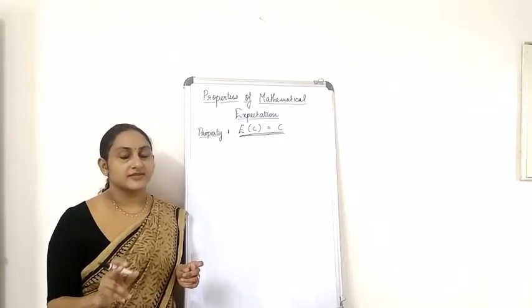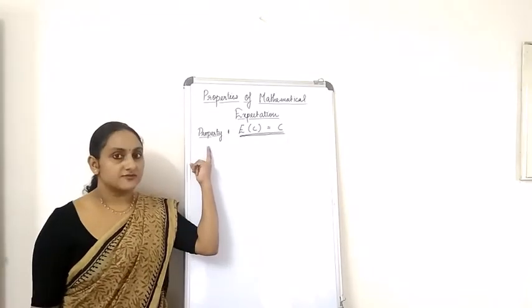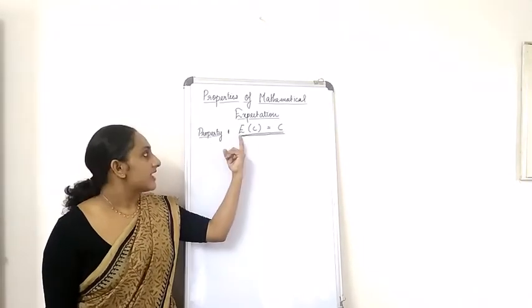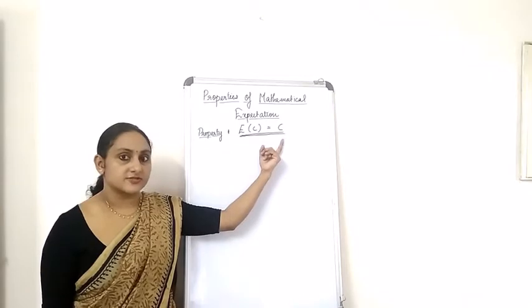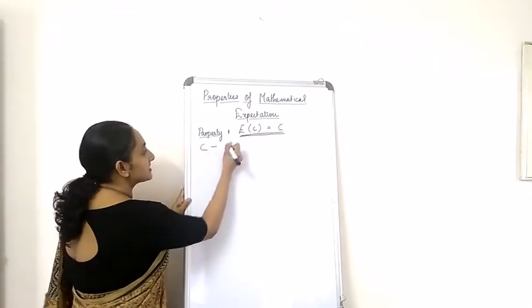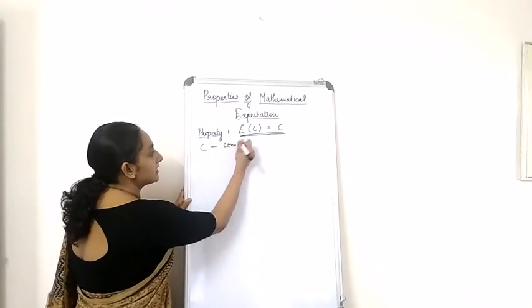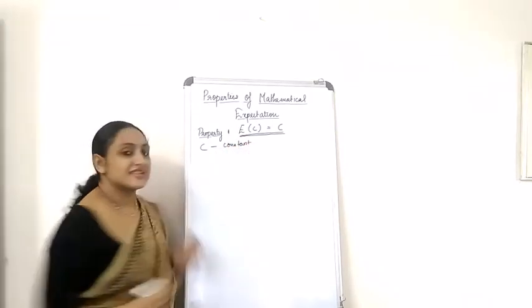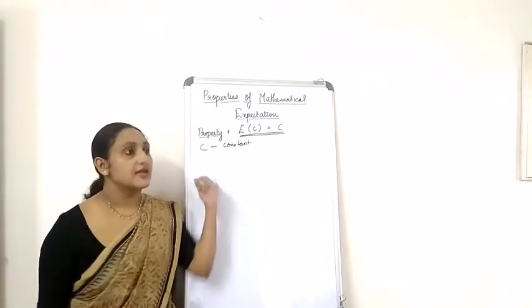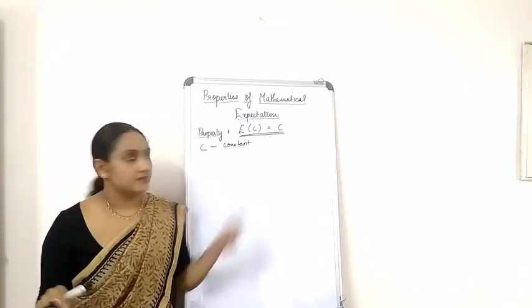Now let's have a look at the properties. Now the property 1, I would like to discuss about property 1, and that is nothing but expectation of C is equal to C. Now you would be wondering what C is. C is nothing but a constant. Okay, constant in the sense it can be any number. It's not a variable, so keep that in mind. C is a constant, not a variable in this case.